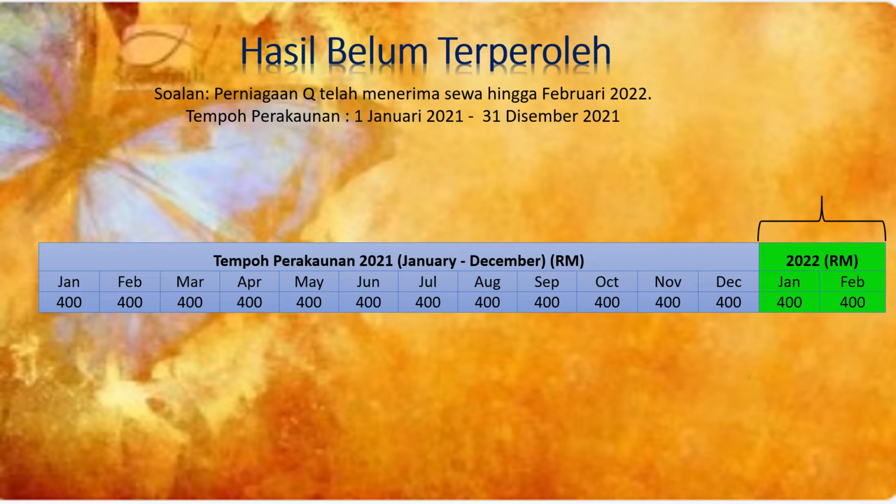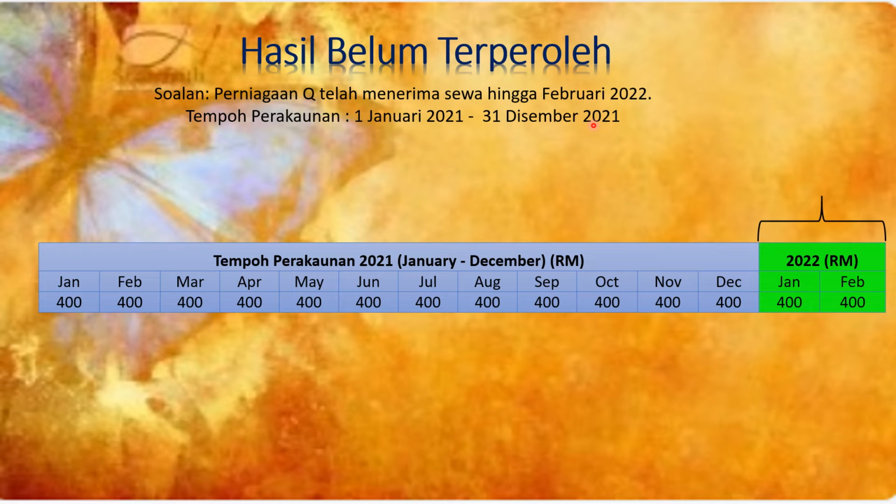Hasil belum terperoleh. Okay, what does this mean? Belum terperoleh means we have received extra, more than what we are supposed to receive. Okay, we have received extra. The money that we should be receiving in the next tempoh perakaunan, but we end up receiving in this tempoh perakaunan pula. Okay, let's see the question. Soalan. Perniagaan Q telah menerima sewa hingga Februari 2022. Whereas my tempoh perakaunan is only from 1st of January 2021 until 31st of December 2021. Okay, so first thing, is this hasil or belanja? This is hasil because the question says menerima sewa, which we refer to as sewa diterima.